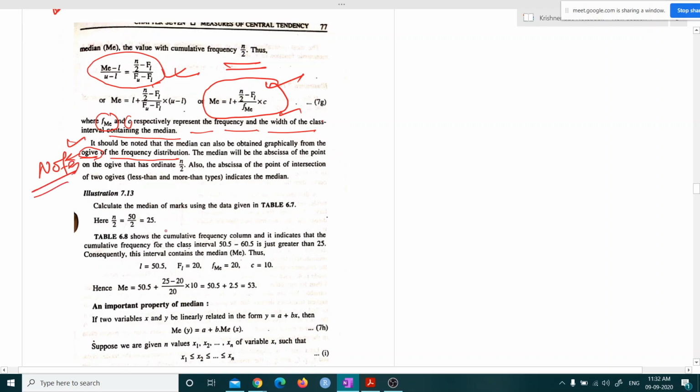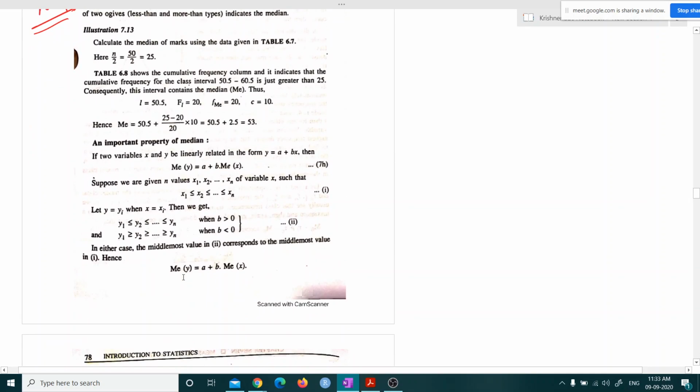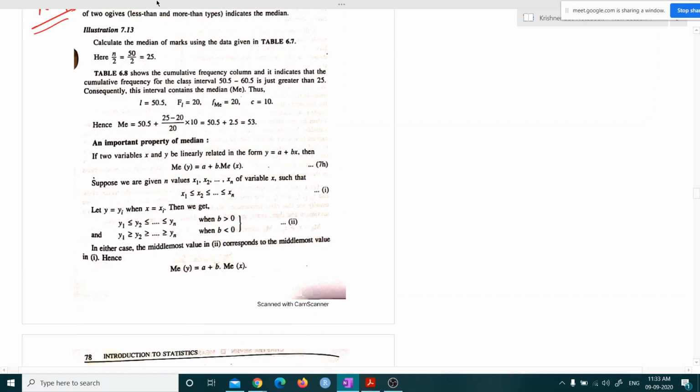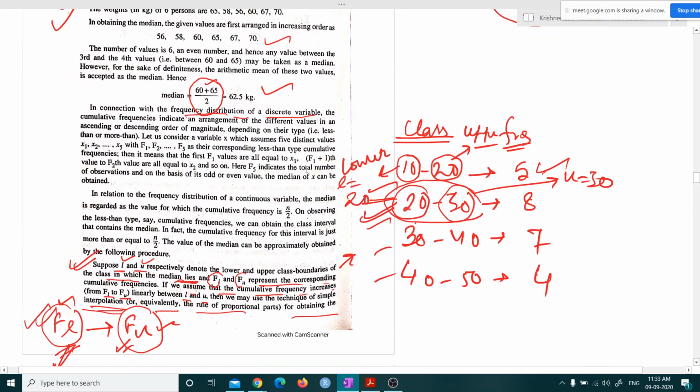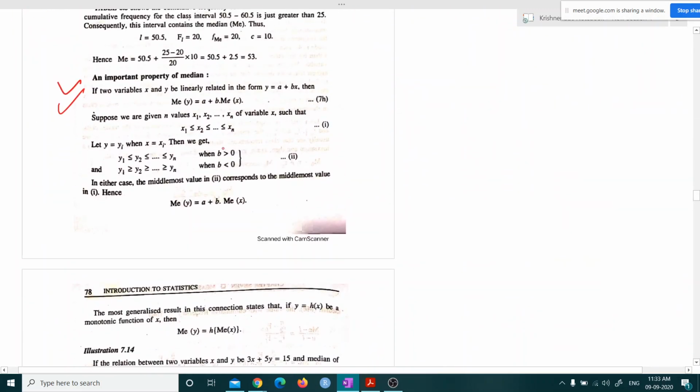Now I will come to the next important topic. There are some properties you will see, some properties of median, pretty much the same as the mean, almost.